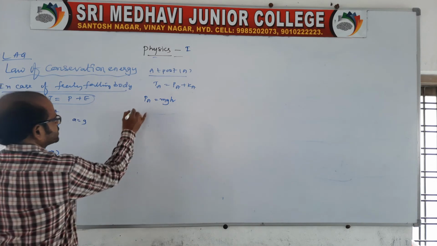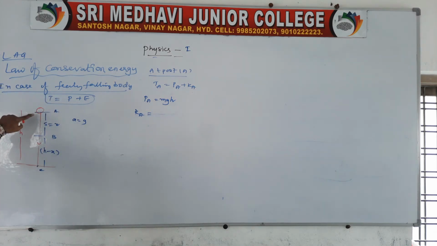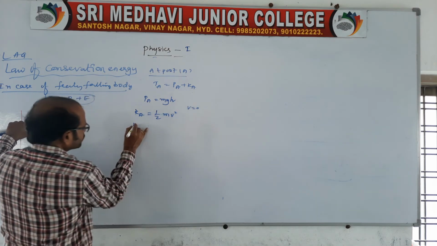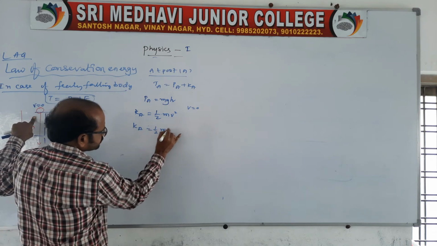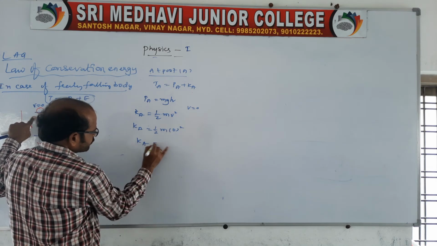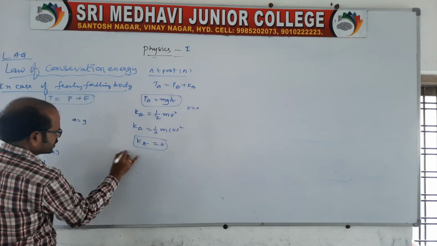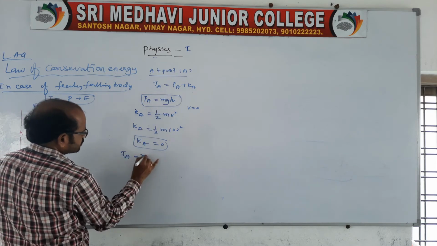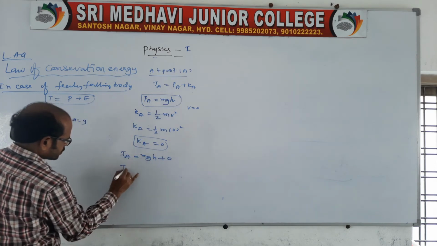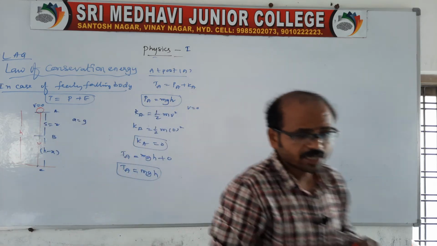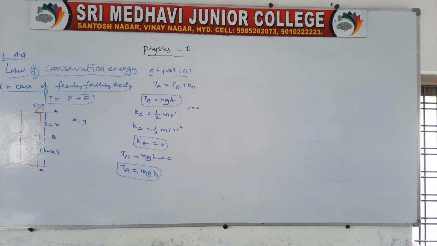What about kinetic energy? Of course, at the maximum height the velocity is 0. So in half mv square, with v equal to 0, the kinetic energy at that point will be 0. Now this is the potential energy and this is the kinetic energy. You substitute here, the total energy will be mgh plus 0. So at point A it will be mgh. It is in the form of potential energy.